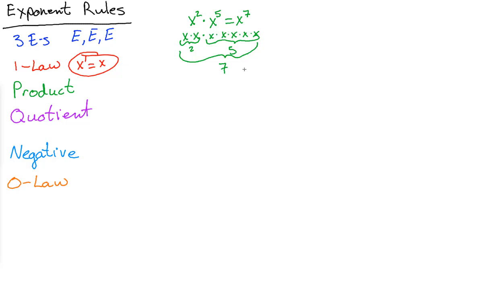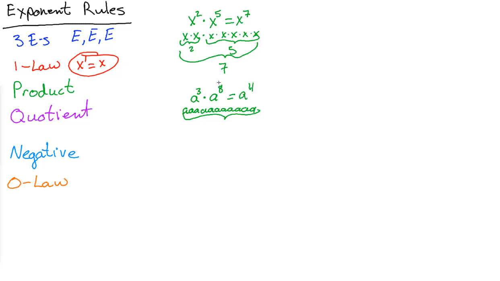And you're like, wait a second, does that always work? Let's try it again. If we have a to the third, a cubed, times a to the 8th power, what do you think the answer might be? You're like, well, if it works the same way, it'll be a to the 11th. Well, let's check it out. We have a, and then we have 8 more. 1, 2, 3, 4, 5, 6, 7, 8, which gives us a total of 1, 2, 3, 4, 5, 6, 7, 8, 9, 10, 11.